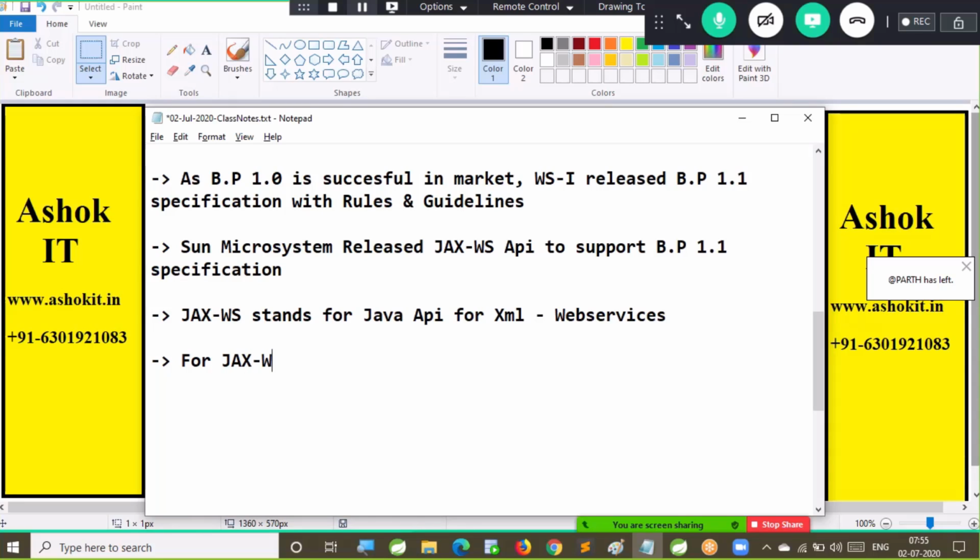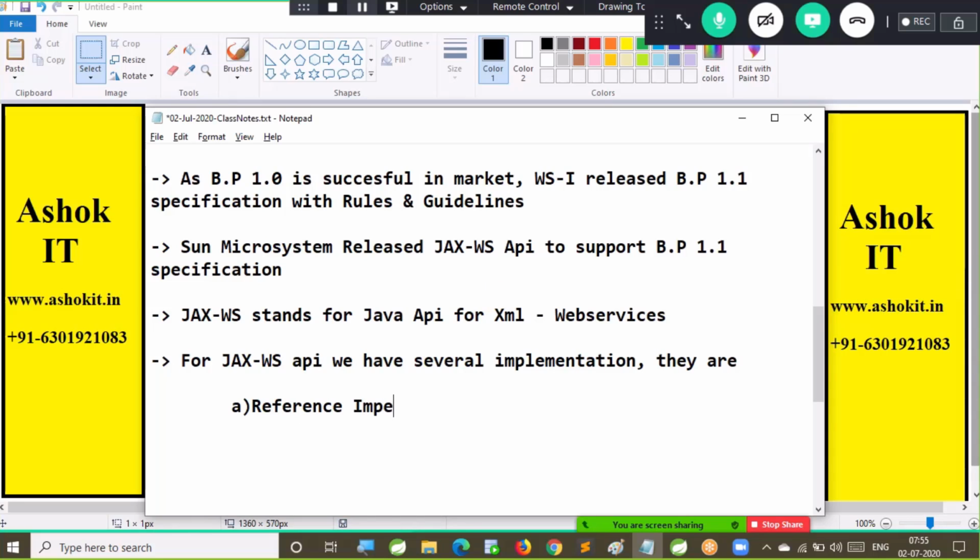For JAX WS API, we have several implementations. The first one is the reference implementation, which is RI. The second one is the Apache Axis 2 implementation, and the Apache CXF implementation.